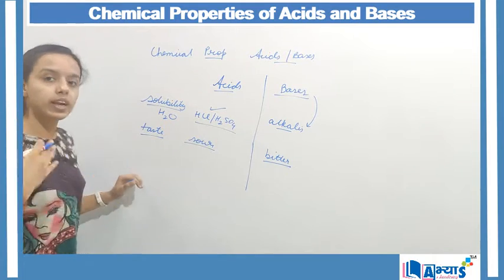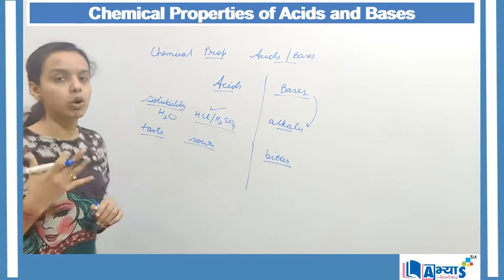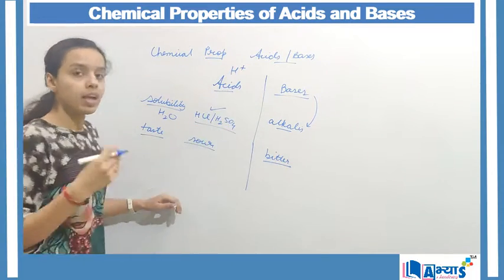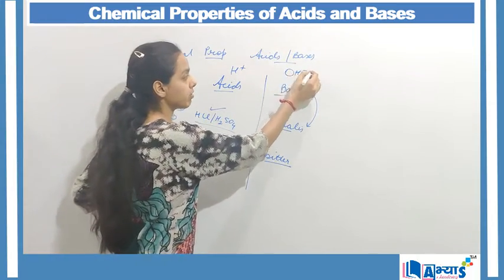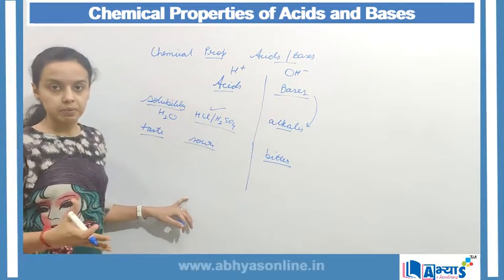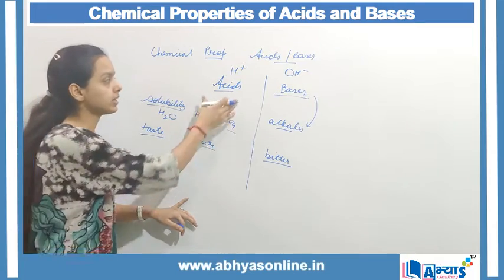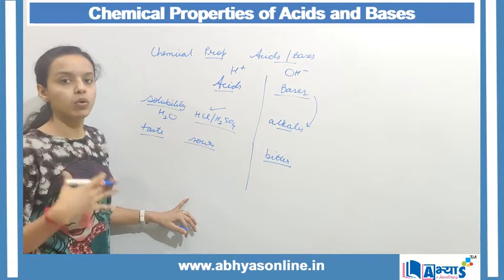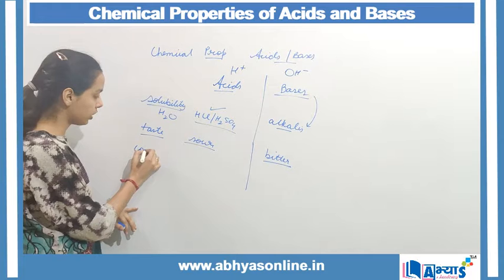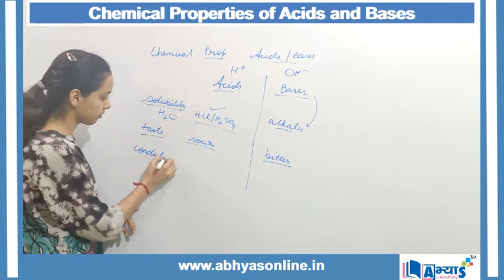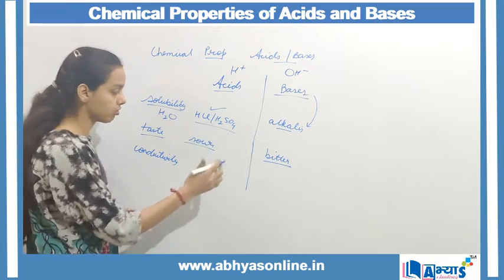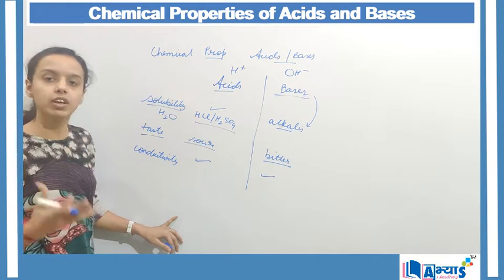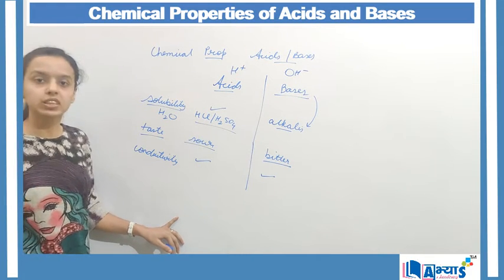Also, if we talk about their conductivity, conductivity is always because of the presence of ions. Acids have H positive ions, and bases have OH negative ions. Because both acids and bases have ions, both of these compounds conduct electricity. So the third point was conductivity. Both are good conductors of electricity because of the presence of H positive and OH negative ions in acids and bases respectively.